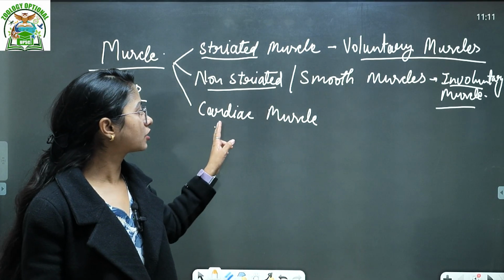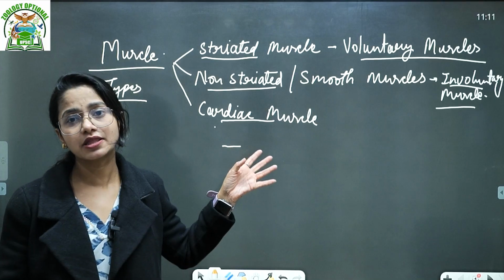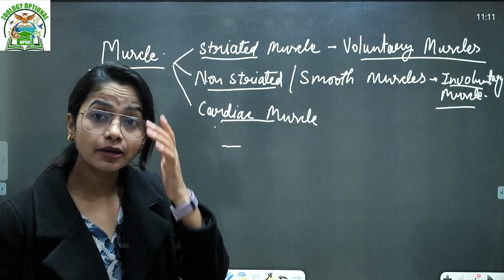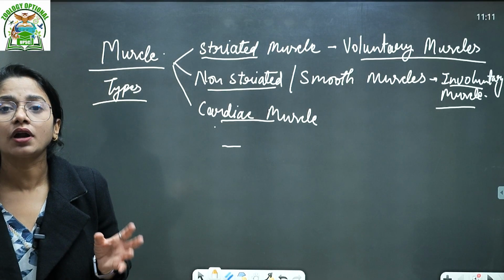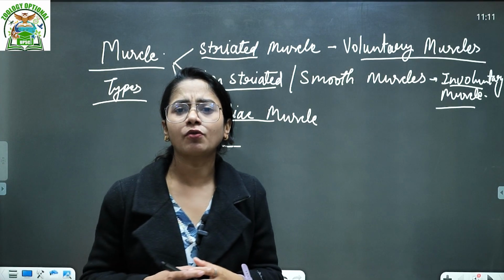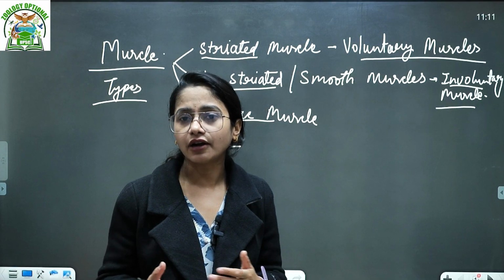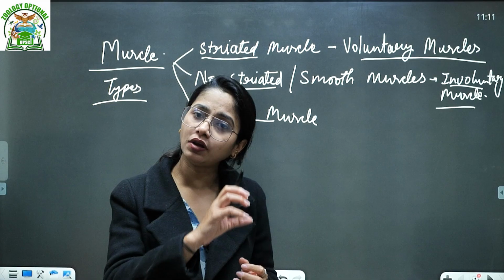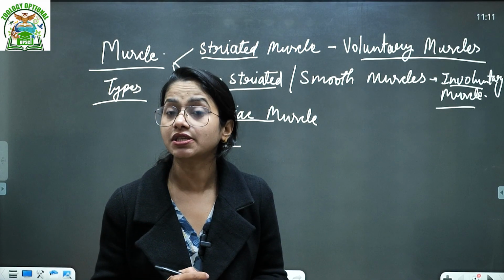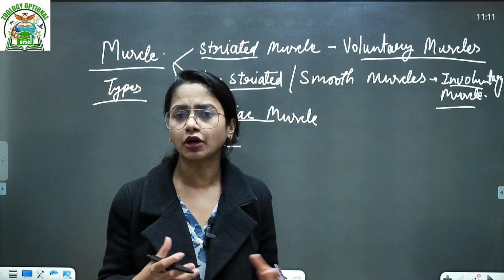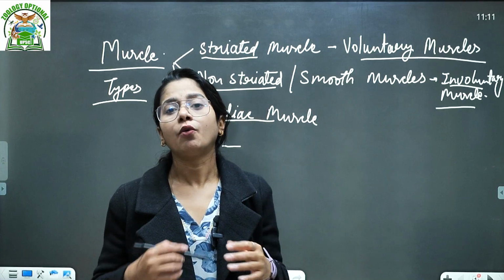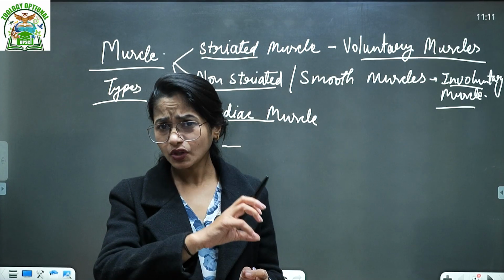The third kind is cardiac muscle. Here we can see directly that cardiac muscles are named because of their location. Cardiac muscle is found in your heart system. Majorly it is found at the end of the veins. Let's connect one thing here, arteries and veins. Arteries always carry blood away from the heart, irrespective of any artery, even including the pulmonary artery. I am not going to talk about the circulation, but arteries carry blood away from the heart, while veins carry blood towards the heart.